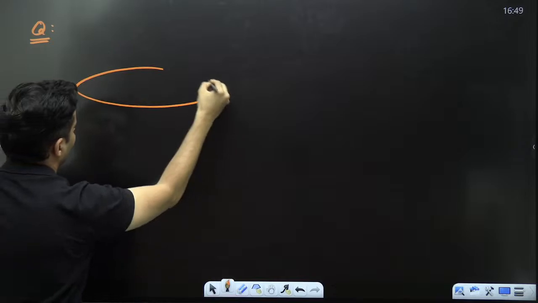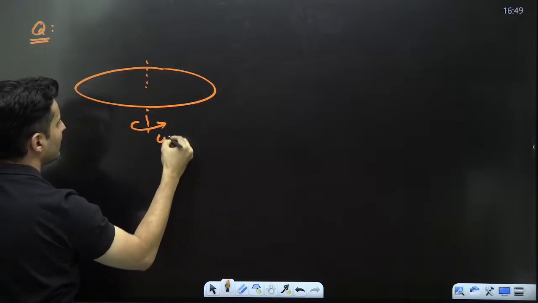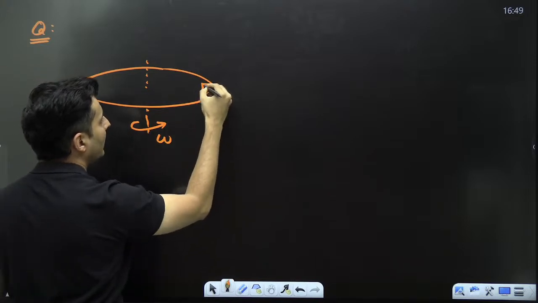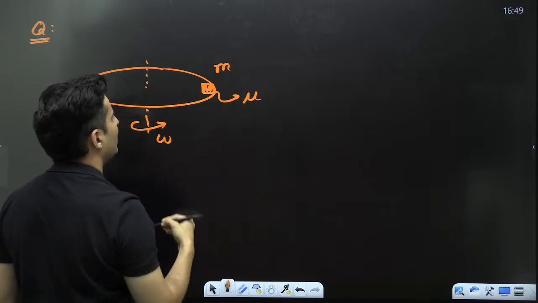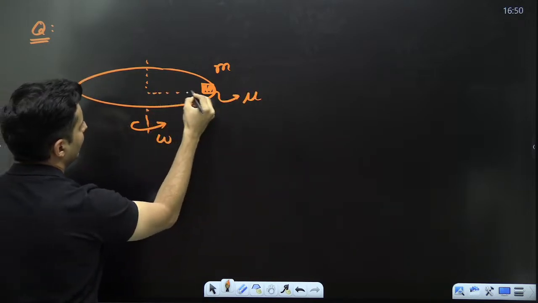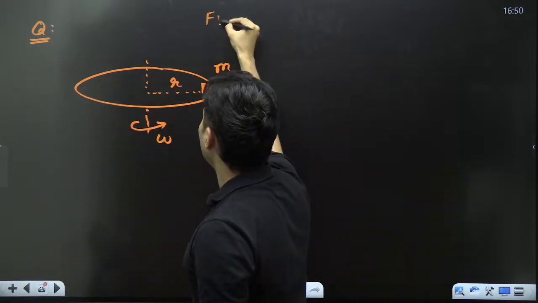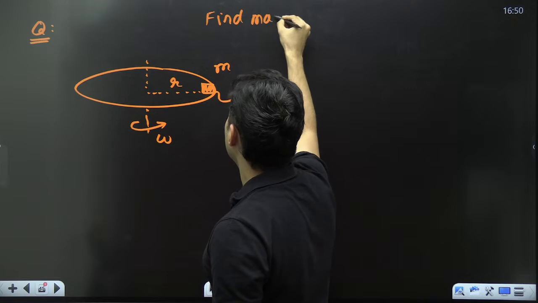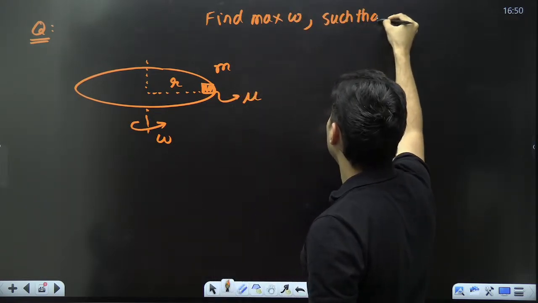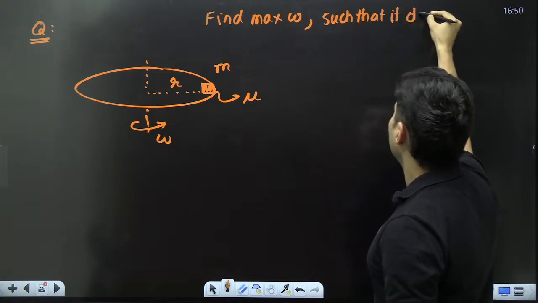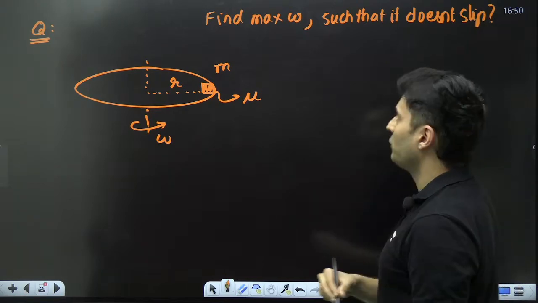You have a disk and it is rotating with angular speed omega, and you have kept a coin or some block of mass m. There is coefficient of friction mu and it is at a distance of, let's say, r. The question will be to find the maximum angular speed such that it doesn't slip. That's the kind of question you might get.